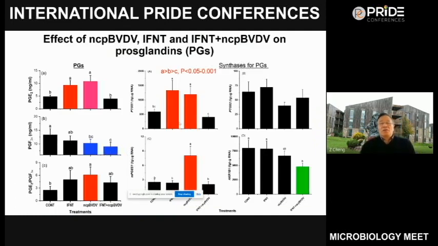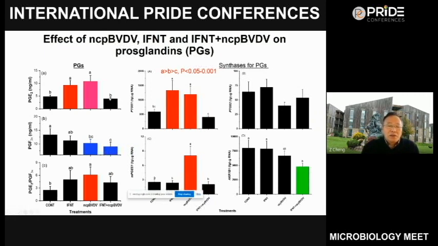Firstly, we analyzed the effect of treatment on prostaglandin production. On this side are the prostaglandins, and on this side are the enzymes for the synthesis of the prostaglandins. We can find that interferon tau stimulation increased the production of PGE2, although BVDV increased the PGE2 production as well.